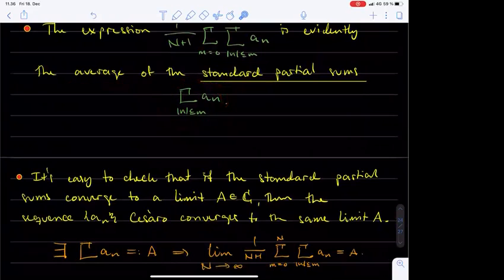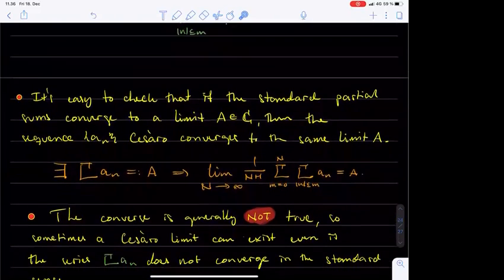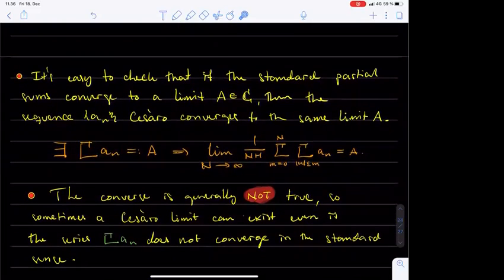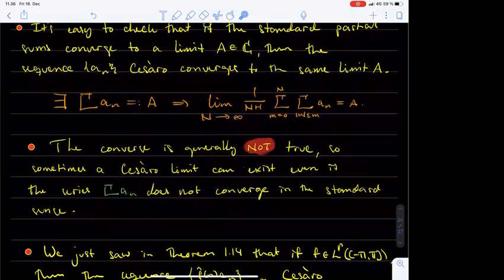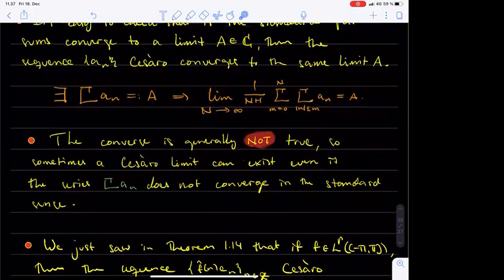If you look at the double sum in this way, then it is not hard to check the following claim. If the standard partial sums of the numbers a_n converge to a limit, then the numbers a_n also Cesàro converge to the same limit. The converse is not true in general, so sometimes a Cesàro limit can exist even if the series of the numbers a_n does not converge in the standard sense.